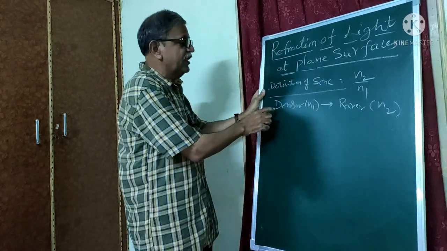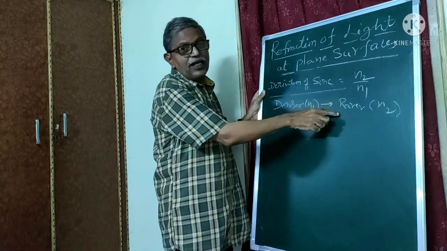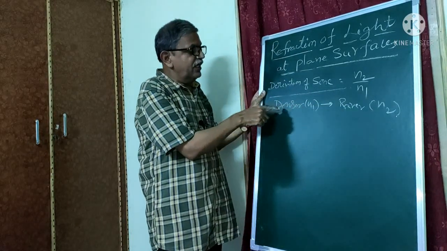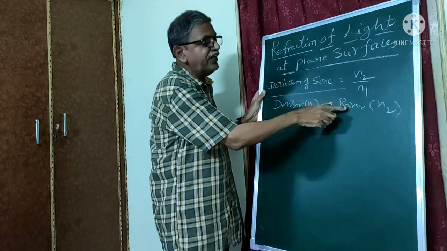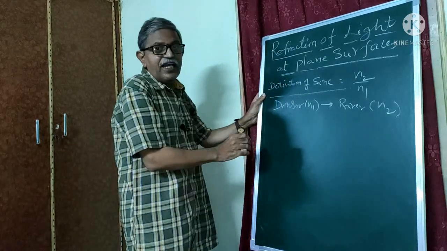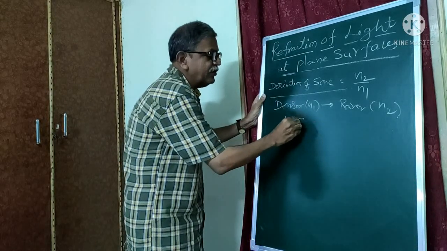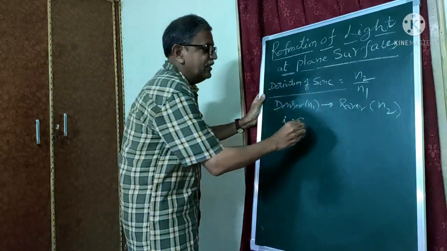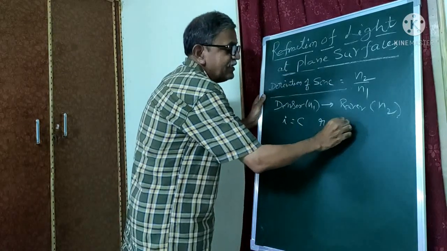Small derivation. Here the light ray is traveling from denser to rarer medium. Here the refractive index of the denser medium is n1, and the refractive index of the rarer medium is n2. See here at the critical angle position. I is the angle of incidence, that is equal to critical angle C. Then the refraction angle R is 90 degrees.